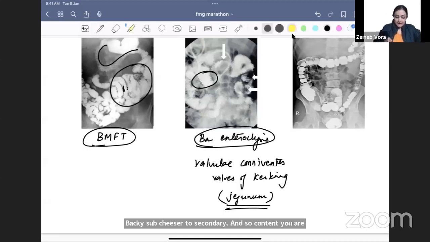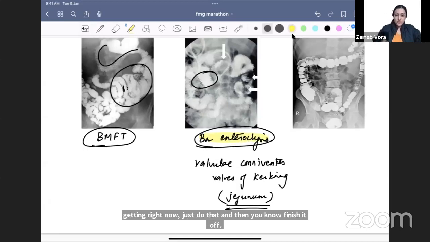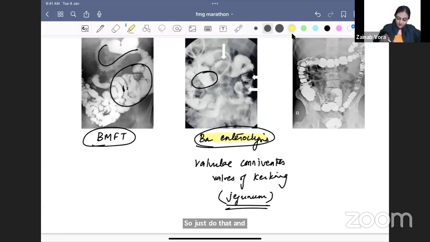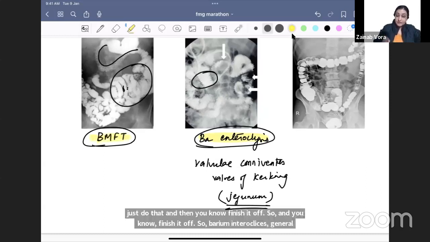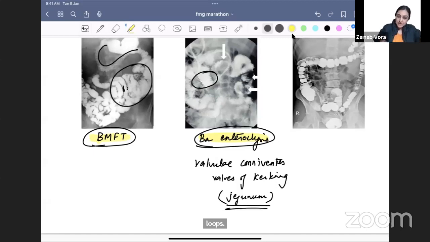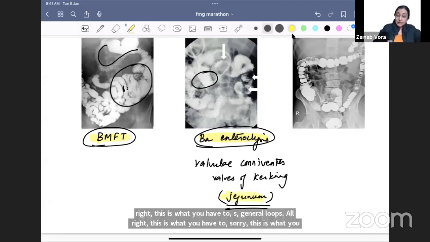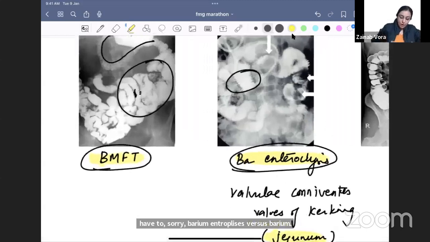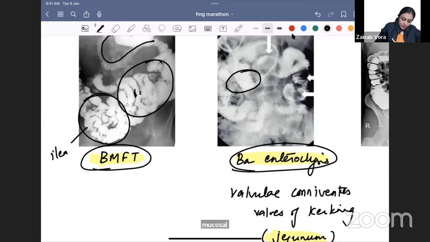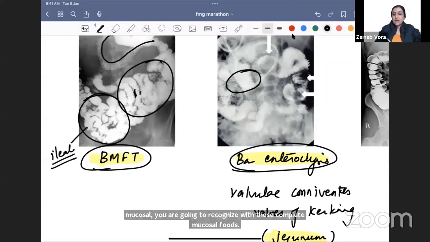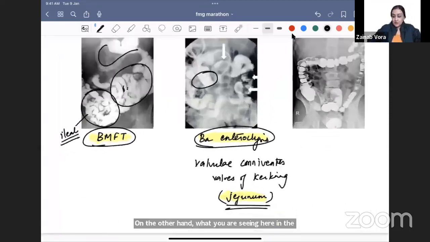So barium enteroclysis, jejunal loops. All right, this is what you have to remember, barium enteroclysis versus barium meal follow through, small intestine. Jejunum, you are going to recognize with these complete mucosal folds. On the other hand, what you are seeing here in the pelvis are the ileal loops. The ileal loops are not going to have any folds. Now look at this image.